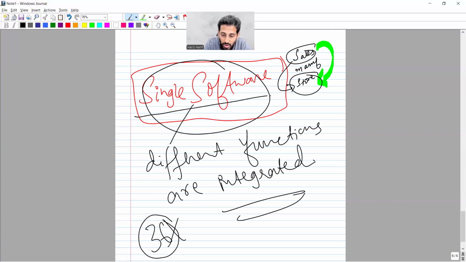So a single software in which different functions are integrated can serve the needs of all the functional areas, and obviously there should not be too much access provided to each and every one.